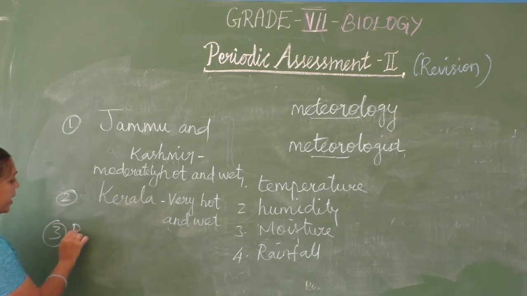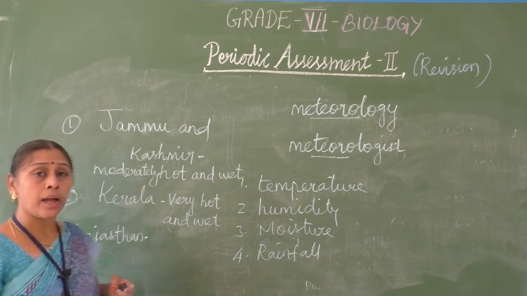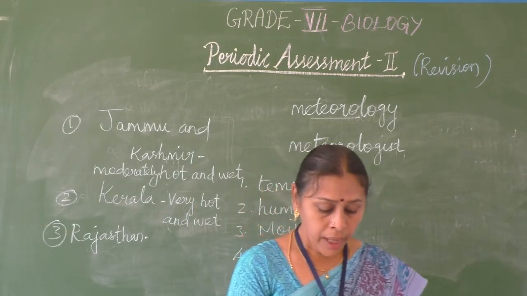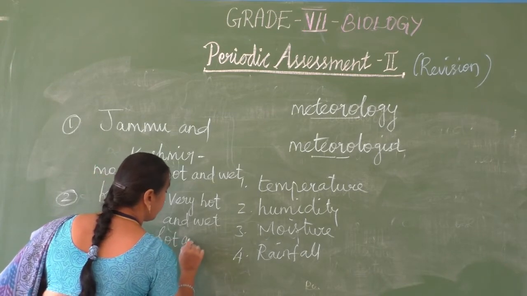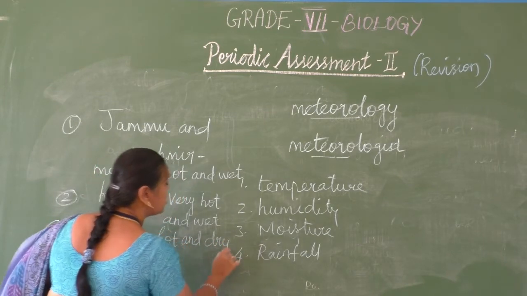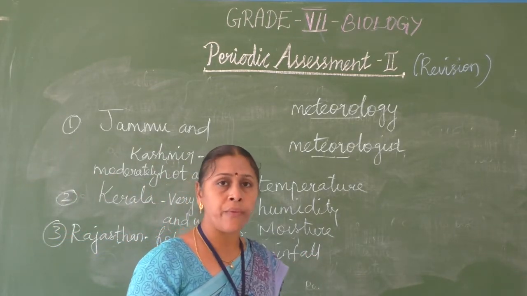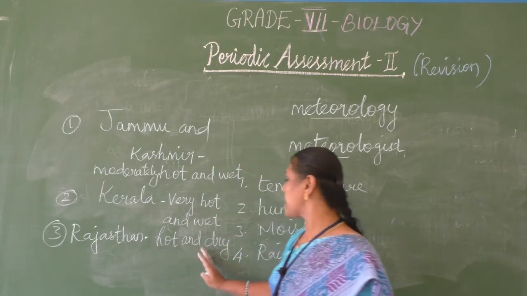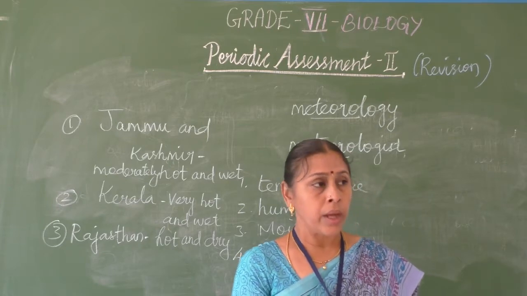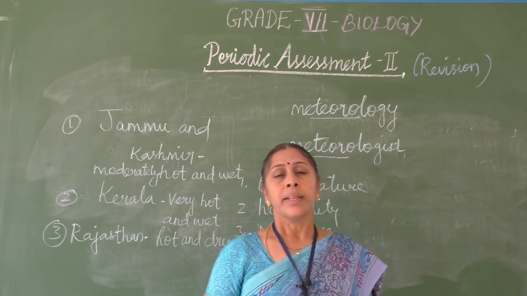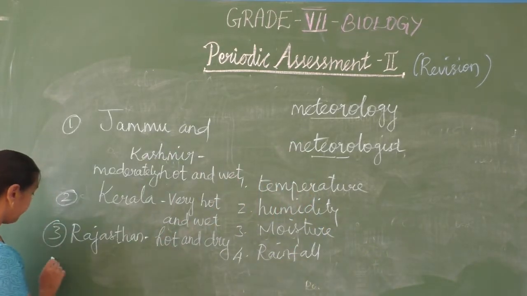Next, the third one, desert region. What about Rajasthan? It will be hot and dry, because all the time bright sunlight will be there, and rainfall will also be very low. So this climate is considered hot and dry. Then in northeastern India, they receive more rainfall, so that region is considered a wet climate.